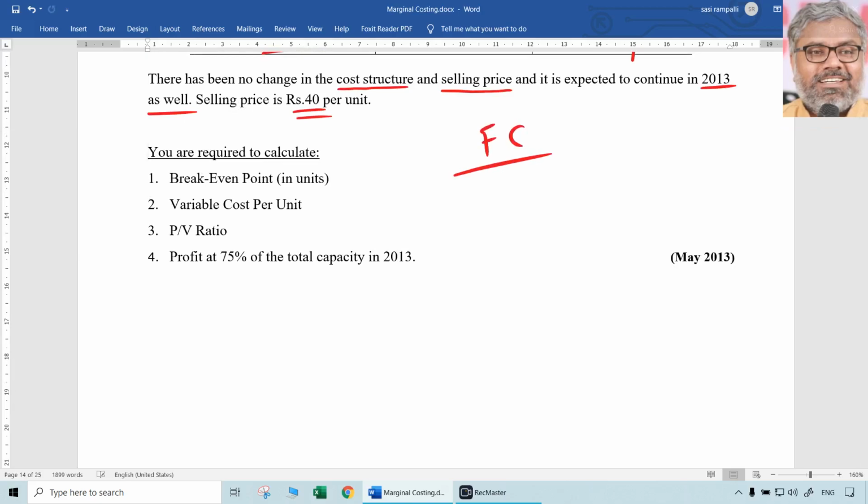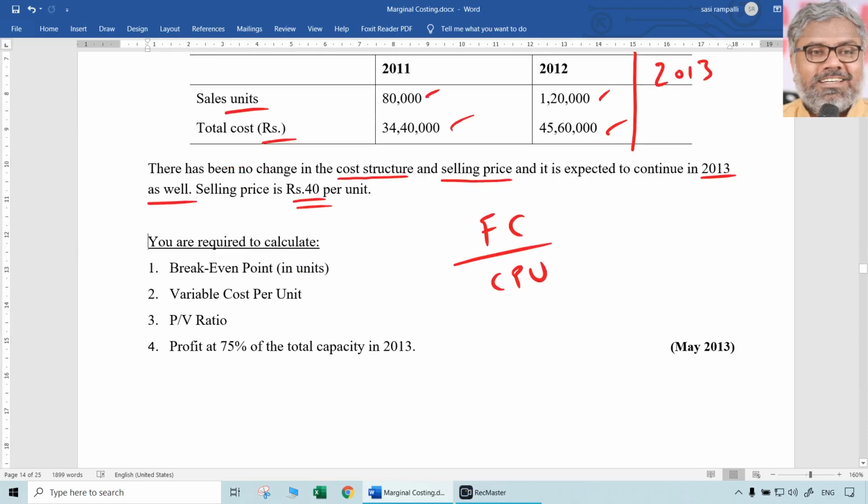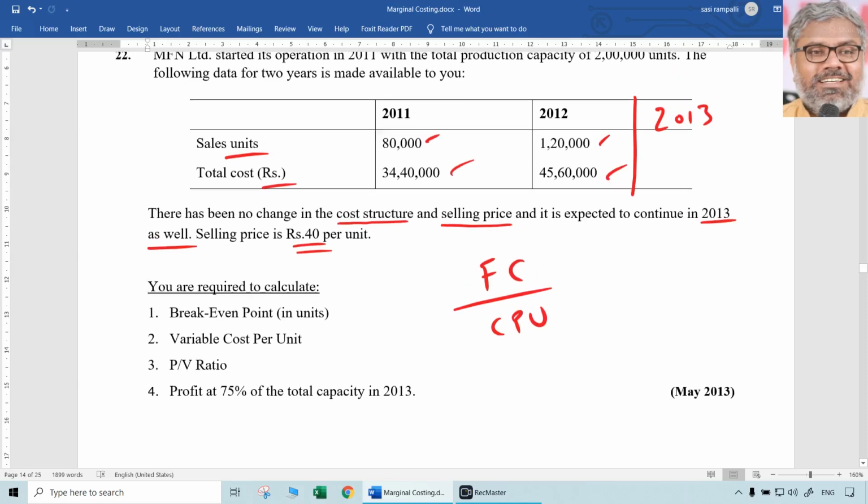Break-even point in units formula is fixed cost divided by contribution per unit. Do we know fixed cost? We don't know. Do we know contribution per unit? That also we don't know. So for that purpose, first of all, we have to use the existing data and assimilate it in such a way that it is useful for our calculations.